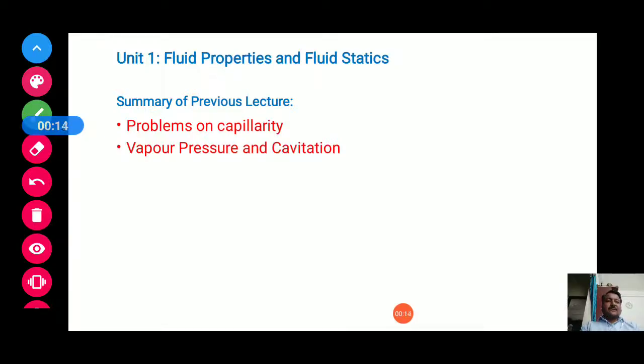Before going to the lecture for today, we are going to see the summary of the previous lecture. In the previous lecture, we have solved the problems on capillarity and we have studied what is vapor pressure and cavitation. Vapor pressure is nothing but the pressure exerted by the vapor on the surface of the liquid, and cavitation occurs when the local or actual pressure is below the vapor pressure of a liquid, and due to cavitation, cavities are produced on the metal surface.